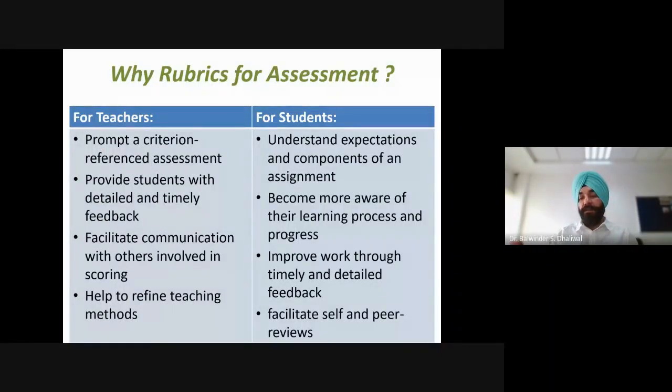And as detailed feedback is provided, they have a chance to improve their areas of weakness. And it also facilitates the self and peer reviews when the rubrics is provided to the students.